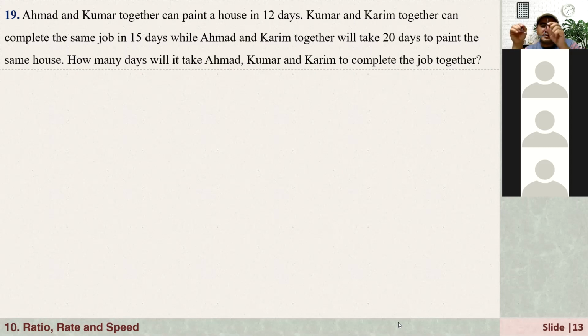Javid, are you solving or still thinking? I'm thinking. You didn't write anything yet? I'm writing, and if it doesn't work, I will see again. How did you write your equation for the first one, for example? Ahmed and Kumar together can paint the house in 12 days. What is the equation for that? x plus y equal to 12.